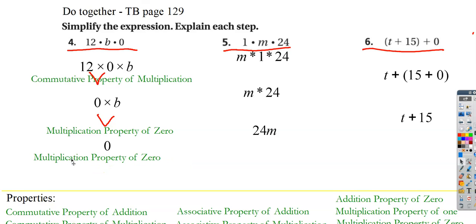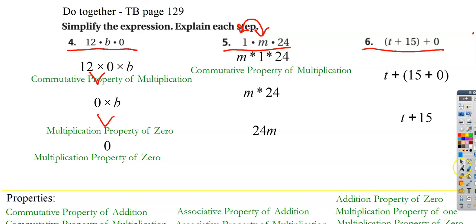Okay, and number 5, I want to multiply 1 times m times 24, but I want the 1 and the 24 to be next to each other. So I'm going to use the commutative, right? I'm going to move the 1 and the m. When I move the 1 and the m, that's my first step. And I can do that because we know there's the commutative property of multiplication.